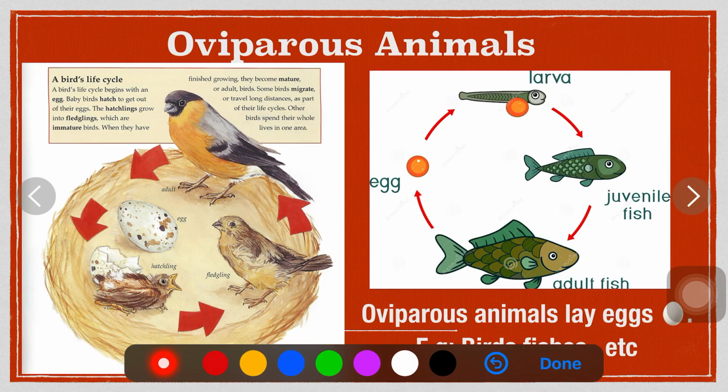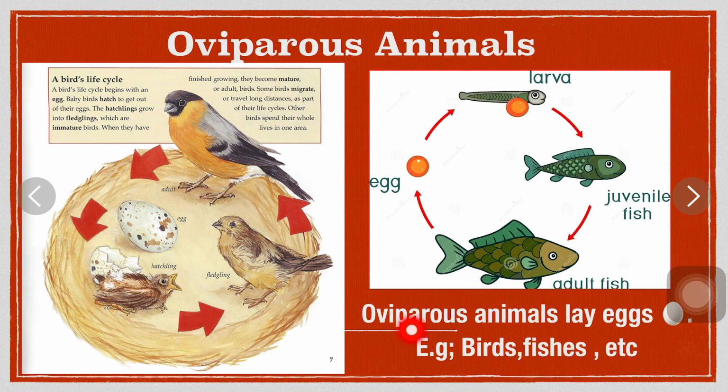Oviparous animals. Oviparous animals lay eggs. Oviparous animals are animals that lay their eggs with little or no other embryonic development within the mother. This is the reproductive method of most fish, amphibians, reptiles, birds, and the monotremes. In traditional uses, most insects, mollusks, and arachnids are also described as oviparous.